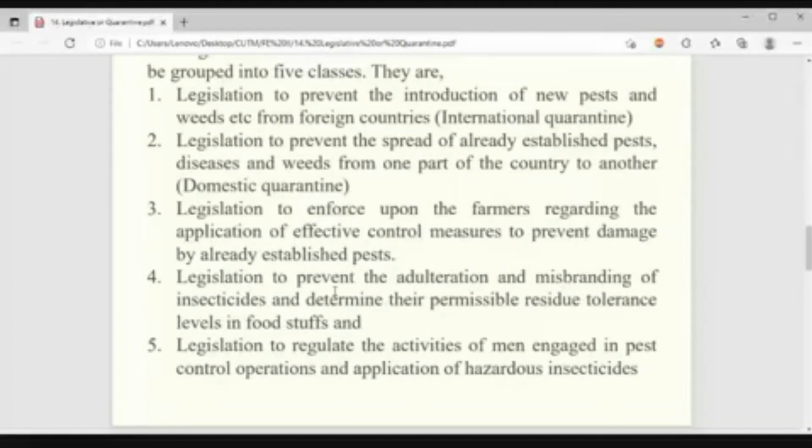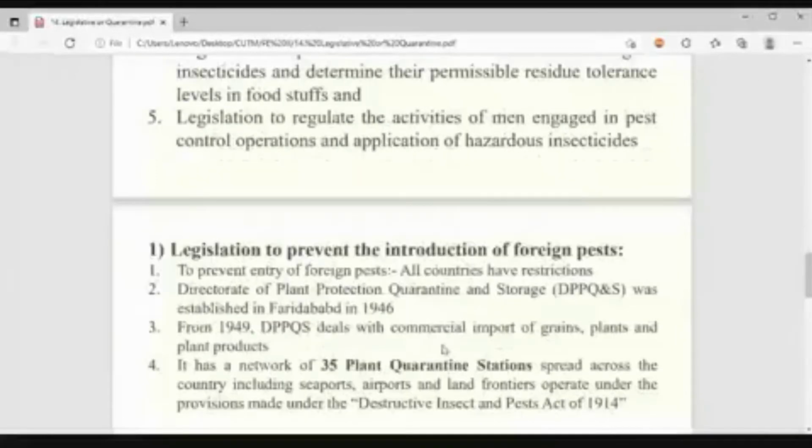Okay. And the last one is what? Legislation to regulate the activities of men engaged in pest control operations and application of hazardous insecticide. Okay, like safety measures. What are the safety measures? One human being or applicator should know, before applying the insecticide or whatever operations they are doing in the field, which is harmful for them.